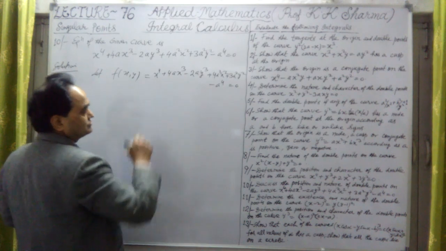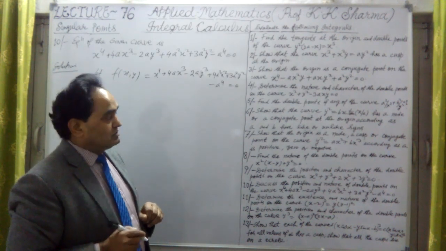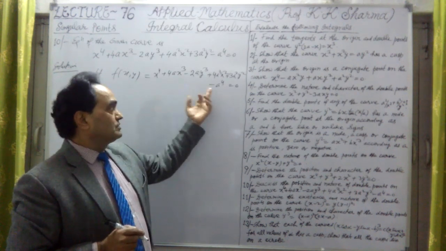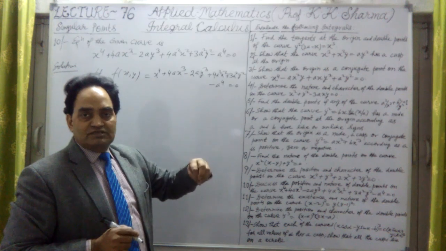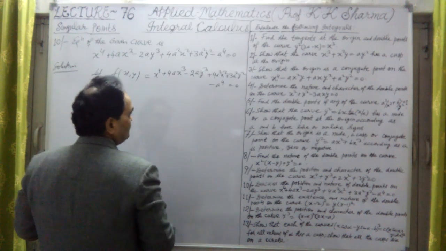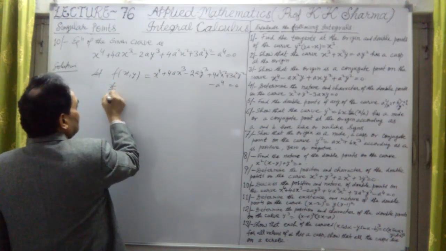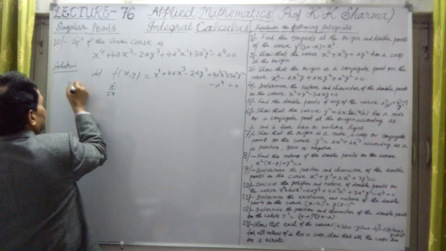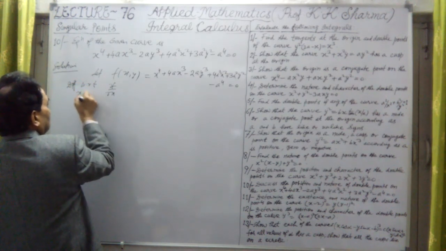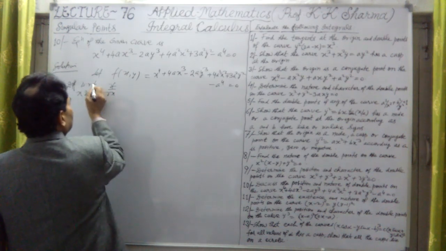I think this is a lengthy question, so a number of points may be there. Out of those points, we have to select the right ones, which satisfy the equation of the curve. If the equation is satisfied by those points, then we can say this is a double point. Now let me differentiate them, with respect to x and y respectively. So partially we are differentiating.